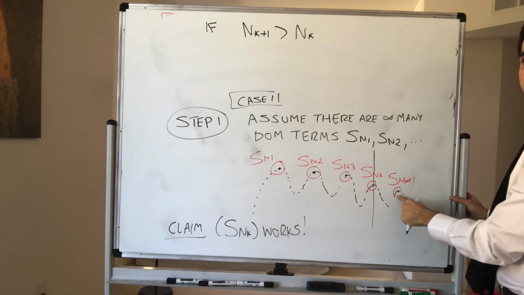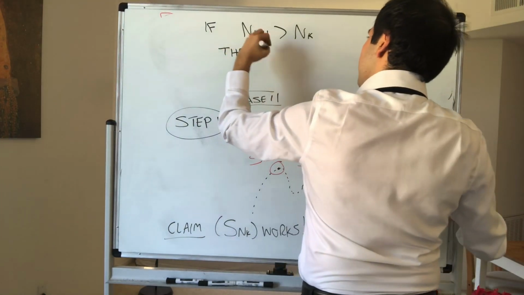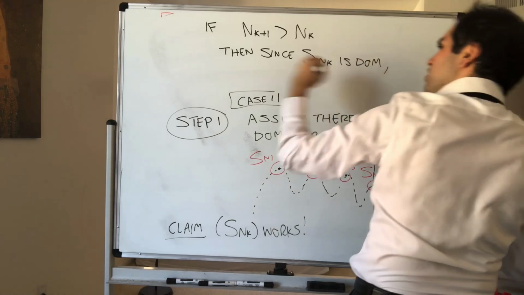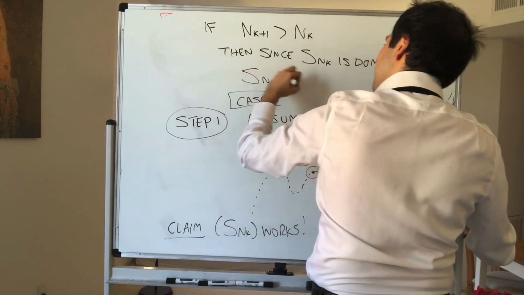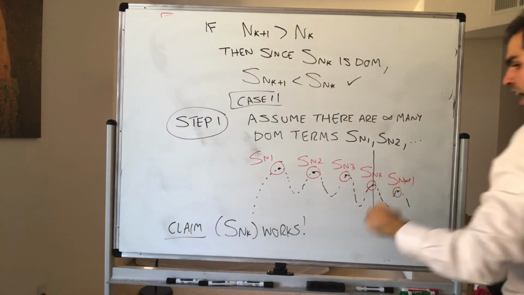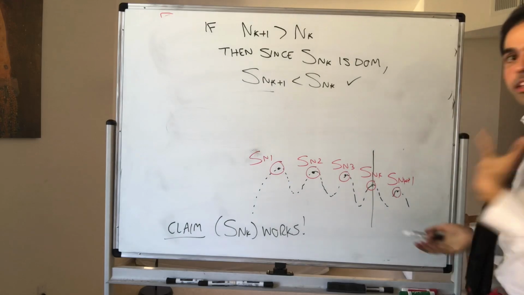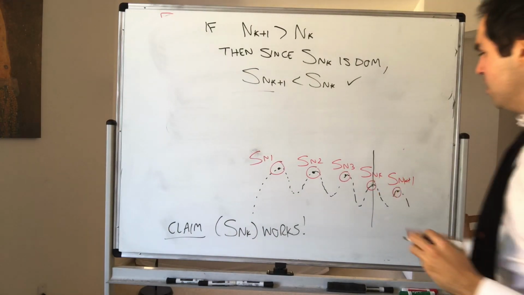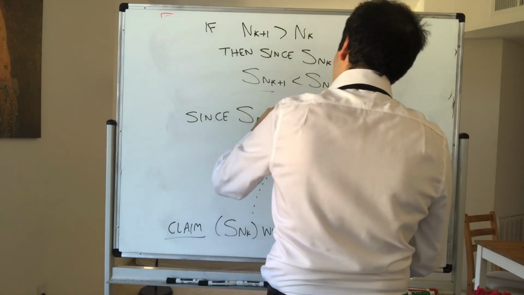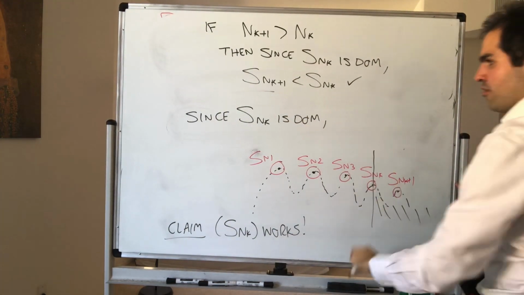So in particular, Snk plus 1 must be smaller than it. Then since Snk is dominant, we must have Snk plus 1 is less than Snk. Therefore, it is decreasing. And lastly, why does it converge to the limsup? Is by the property I raised that relates dominant terms with limsups, with supremums. Now, since Snk is dominant, we also know that Snk is the supremum of whatever follows it.